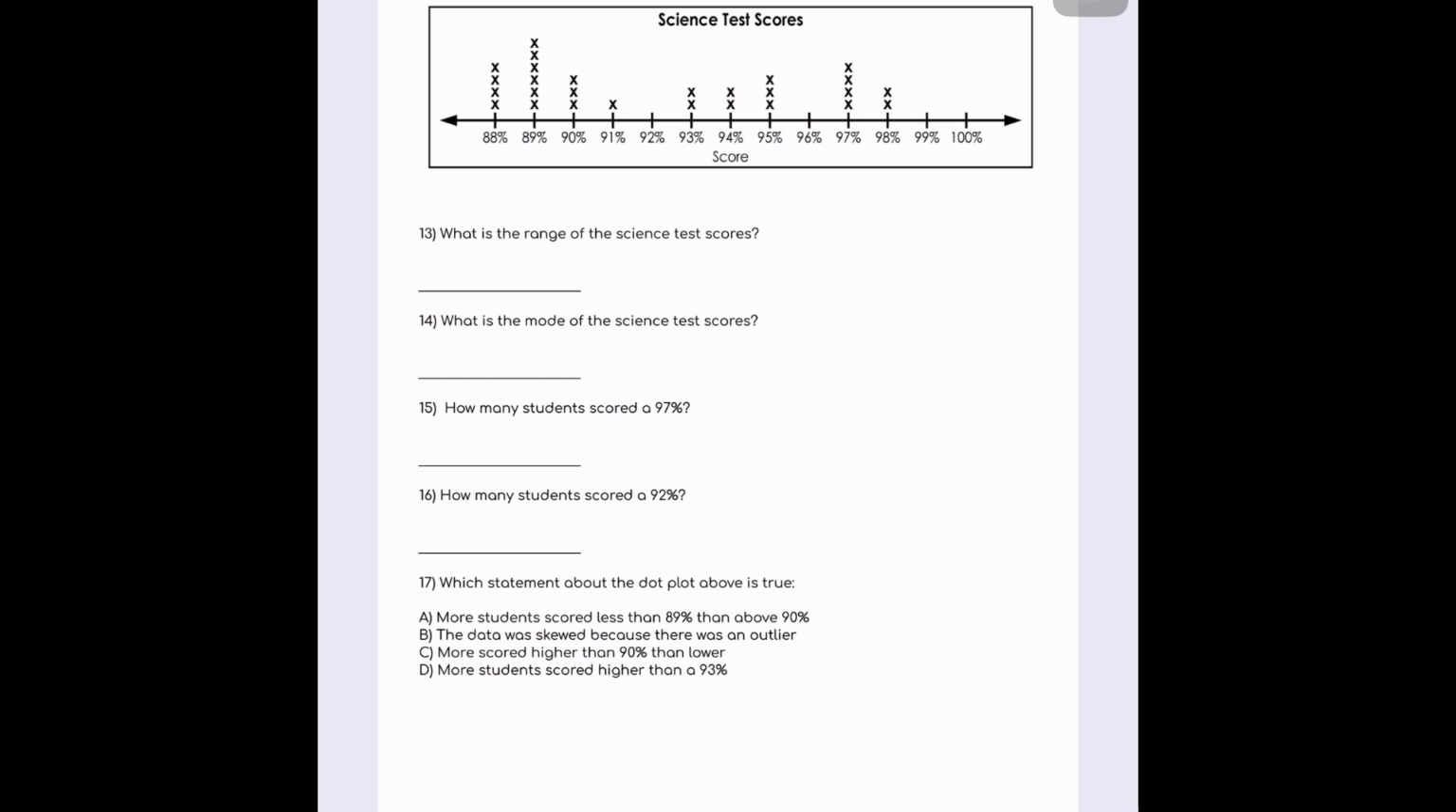Okay, science test scores. And we have our first dot plot. What is the range of the science test scores? Well, easy. 98 was the highest, 88 was the lowest, 98 minus 88 is 10, so the range was 10. What is the mode of the science test scores? Mode is the number that came up the most, and the test score that came up the most was 89.